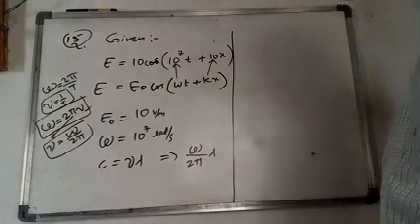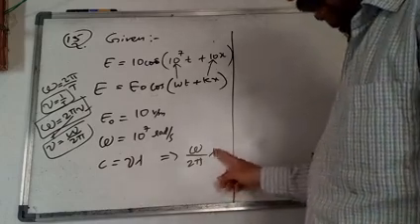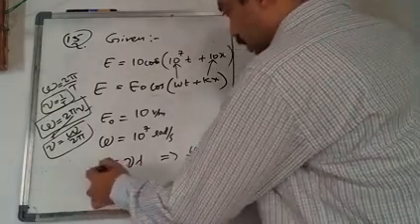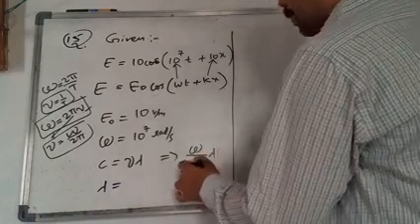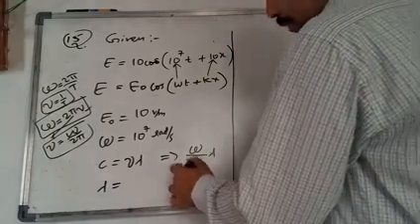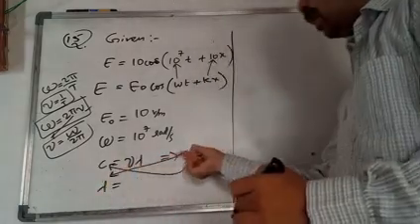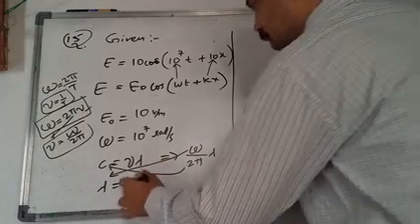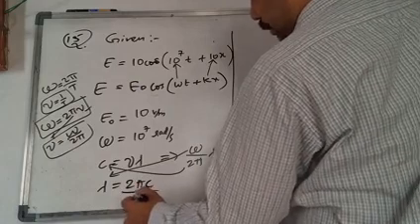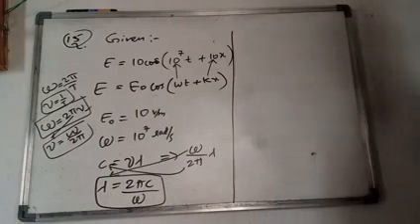Next we got omega by 2 pi into lambda here. We want the wavelength, so lambda is equal to, you bring this c to the denominator and omega to the denominator, and 2 pi goes to the numerator. So what you will get is 2 pi c by omega. Lambda is equal to 2 pi c by omega. This is the value we get.